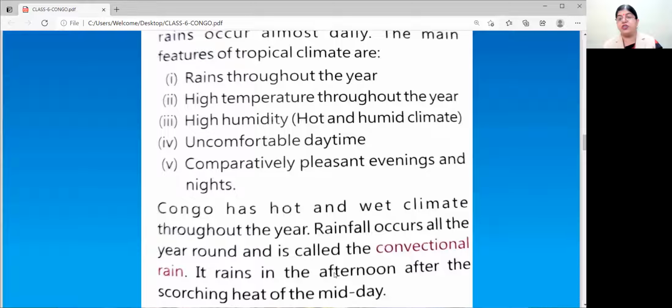Rainfall occurs all the year round and is called the convectional rainfall. It rains in the afternoon after the scorching heat of the midday. When the humidity hikes, it's very hot. Now it's going to rain, it's going to rain. And in the afternoon, it starts raining.